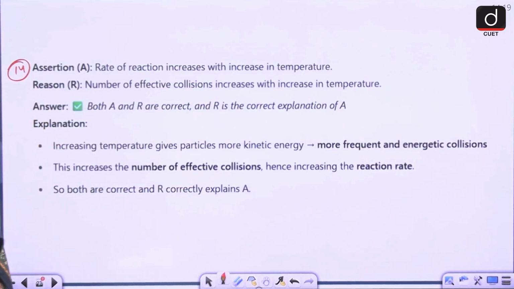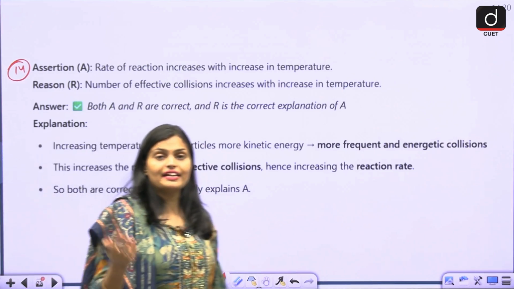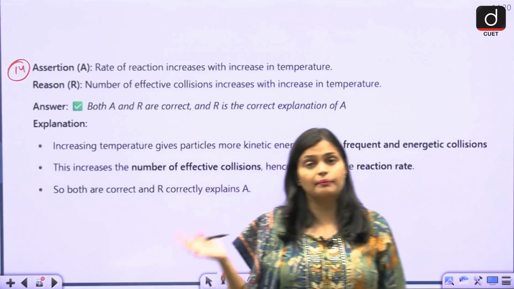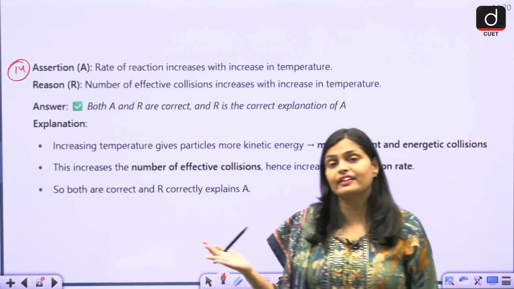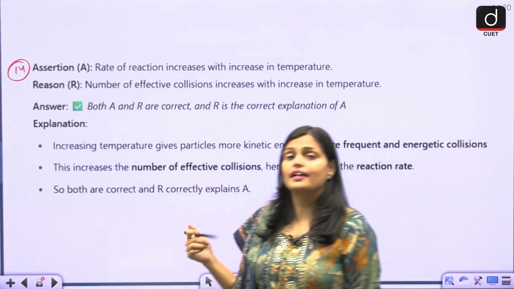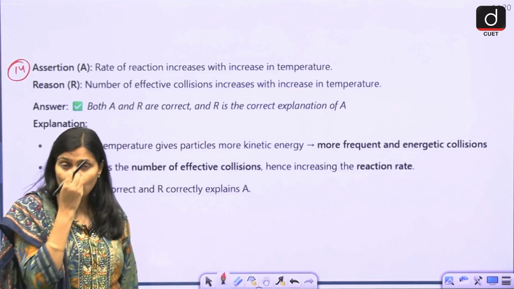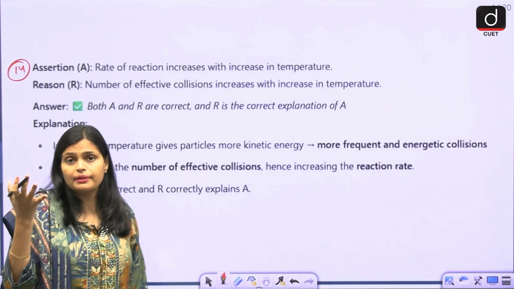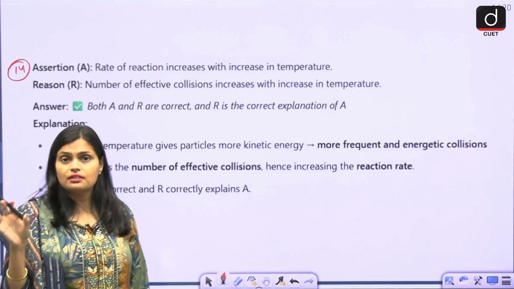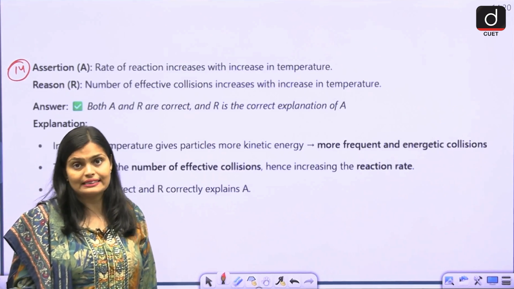This is your question number 14. Assertion: rate of reaction increases with increase in temperature. So we all know that the rate of reaction depends on various factors like temperature, surface area, nature of reactant. So obviously, when you increase the temperature, the collisions between the molecules increase and you will get product more easily.